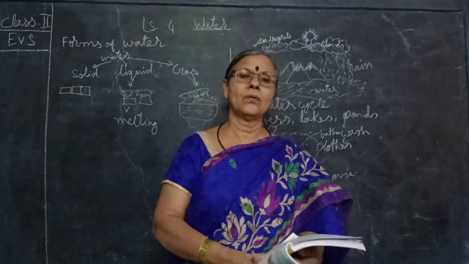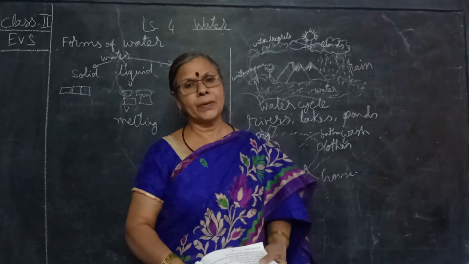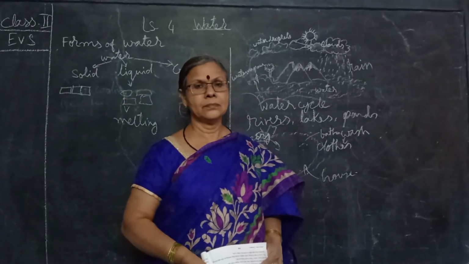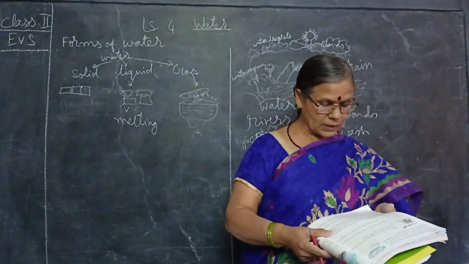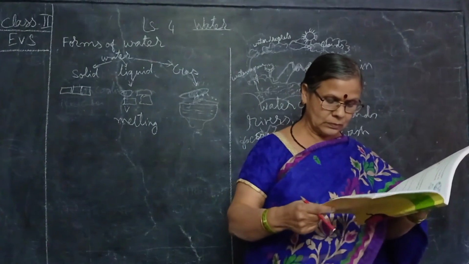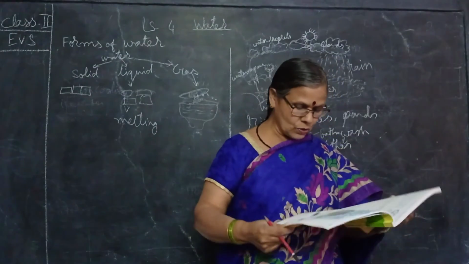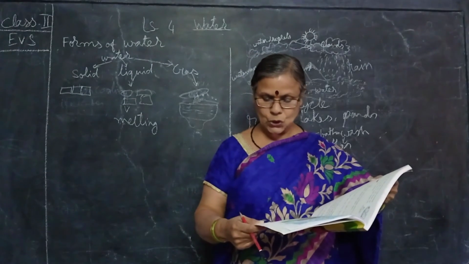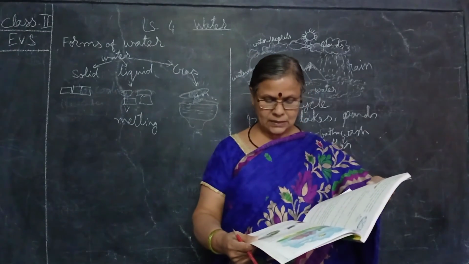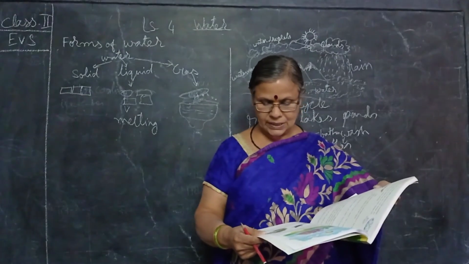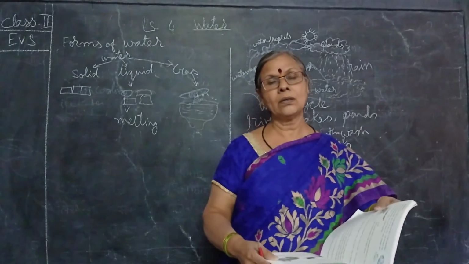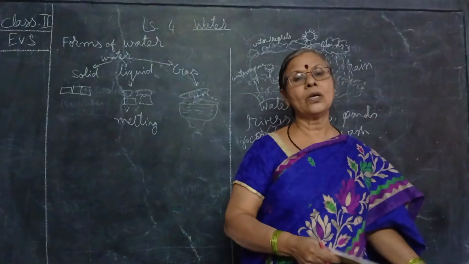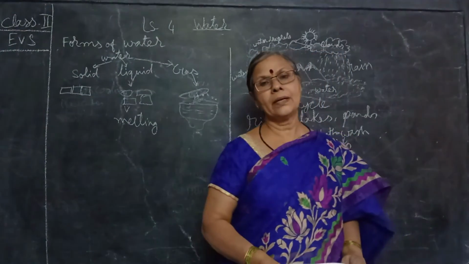With this we have completed. Water is very precious. We should not waste our water. We should use it wisely. We should close the tap when not in use. We should store rainwater in tanks, drums and buckets, and use it for washing utensils, clothes, and washing the floors and all. Drinking water we should not use for washing and anything.